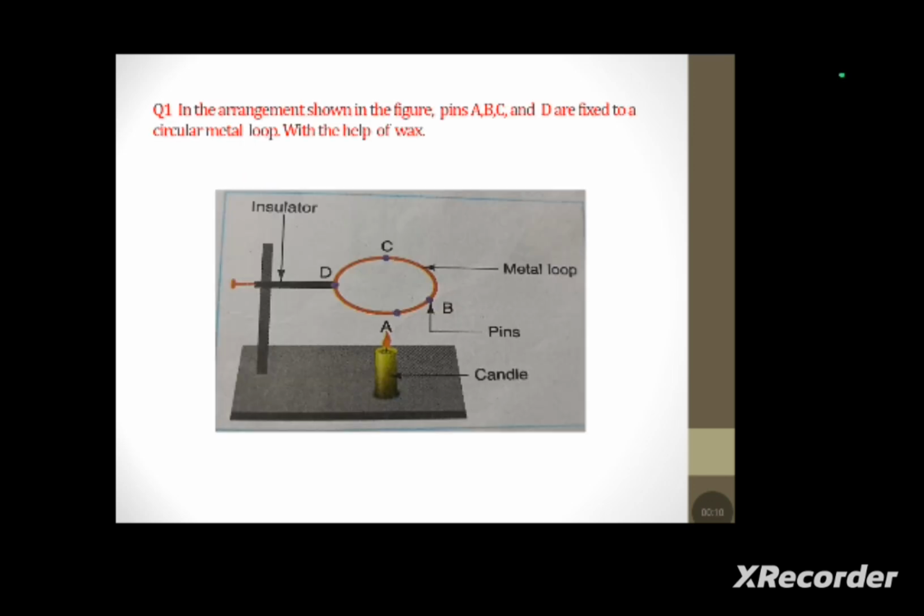Long question answer. In the arrangement shown in the figure, pins A, B, C and D are fixed to a circular metal loop with the help of wax. The circular metal loop is heated at the point A with the help of a candle flame. In which order would the pins fall if AB < AD? Justify your answer. When AB is shorter than AD and a candle flame is placed at point A, pin A will fall first, followed by pin B.